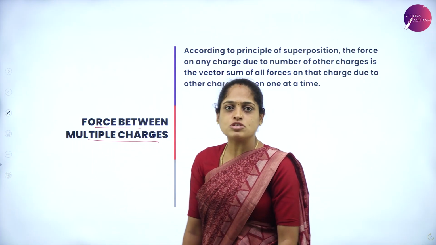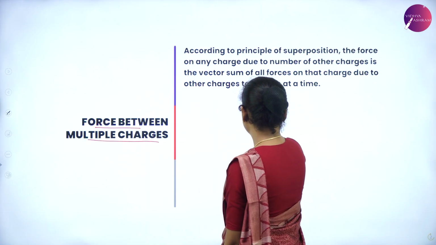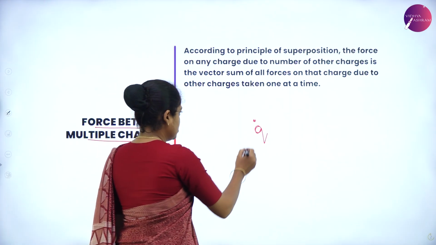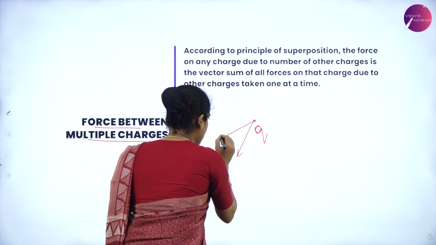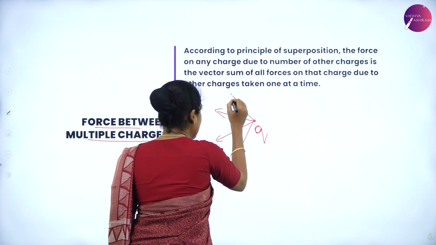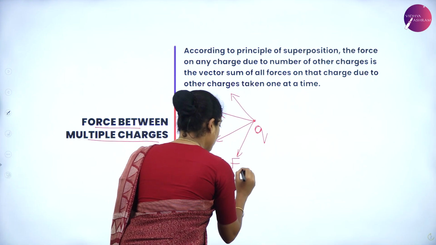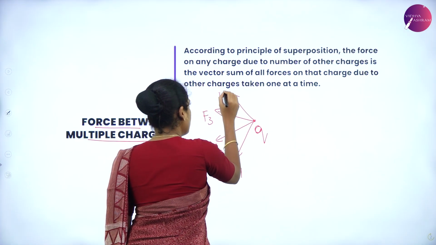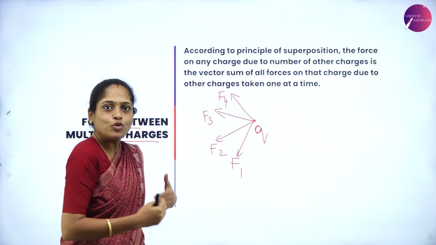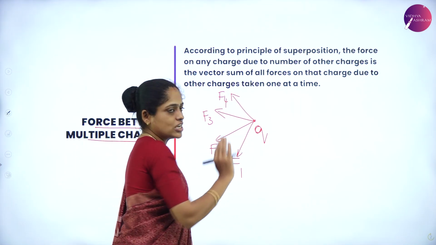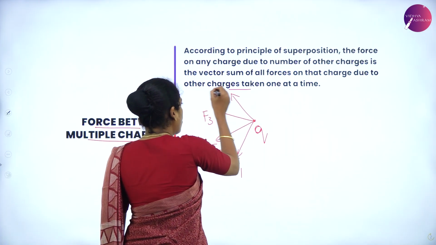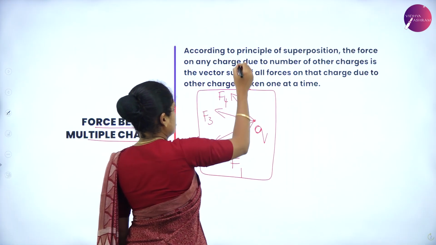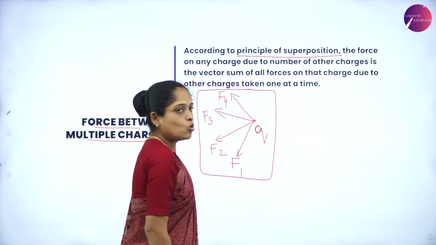To understand this force between the multiple charges, consider a stationary charge Q. And on this charge, there are number of forces acting. Let us consider that forces as F1, F2, F3, F4. These are the forces due to another charges on this charge Q. Now, what is the total force on this charge Q? The total force on this charge Q is given by principle of superposition.